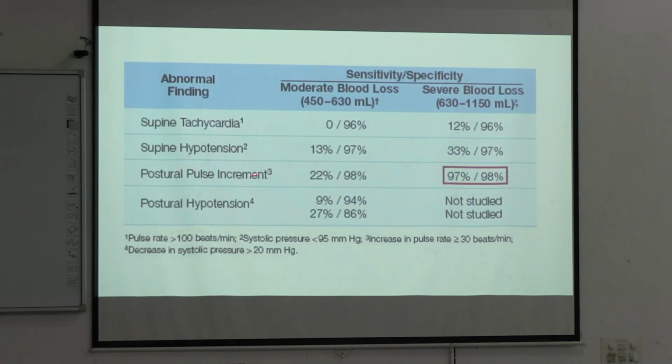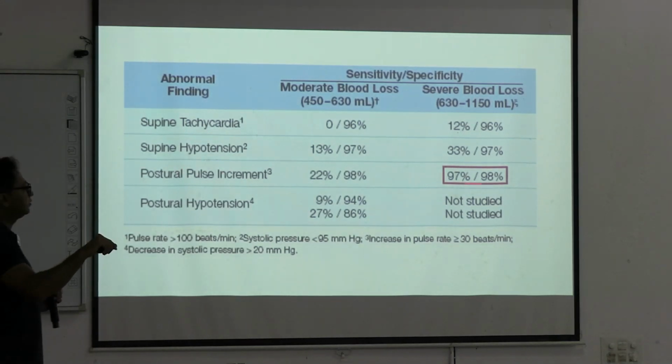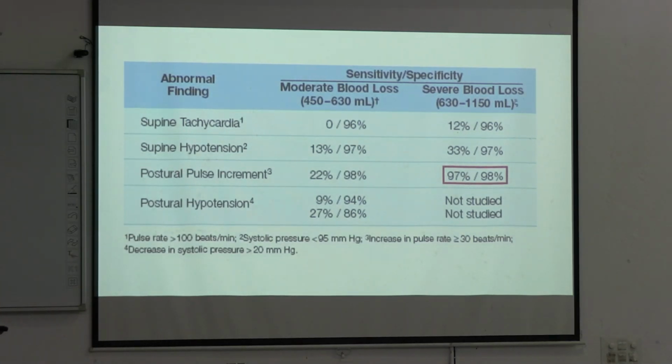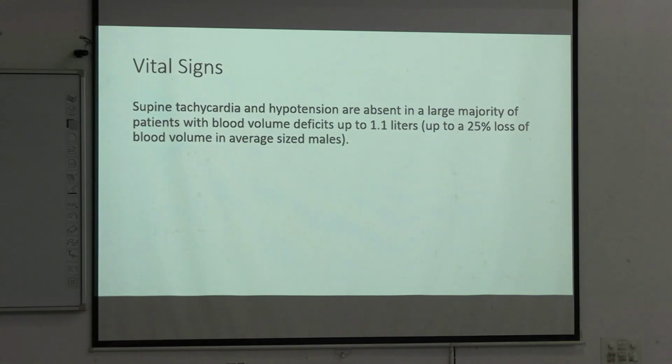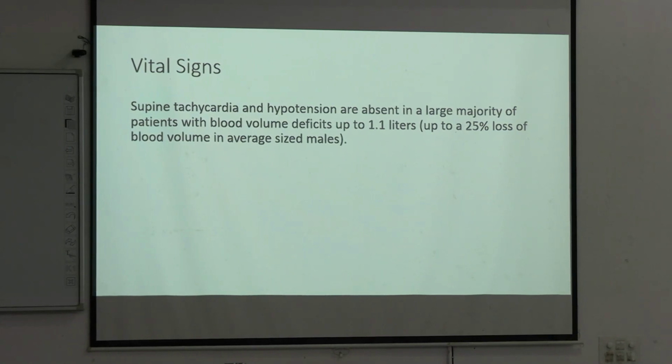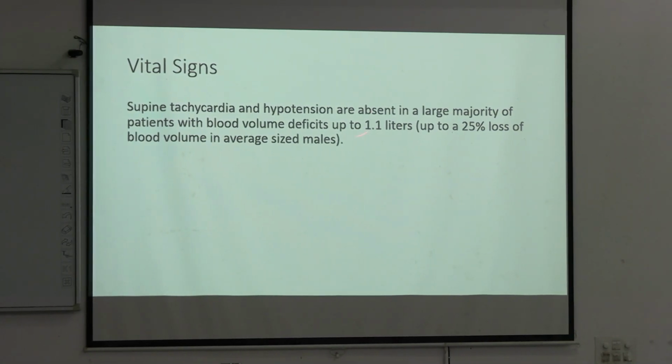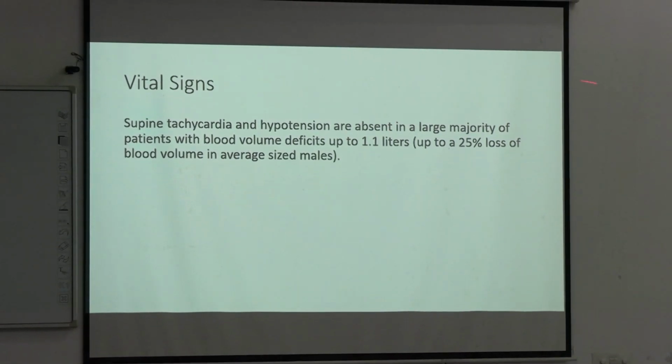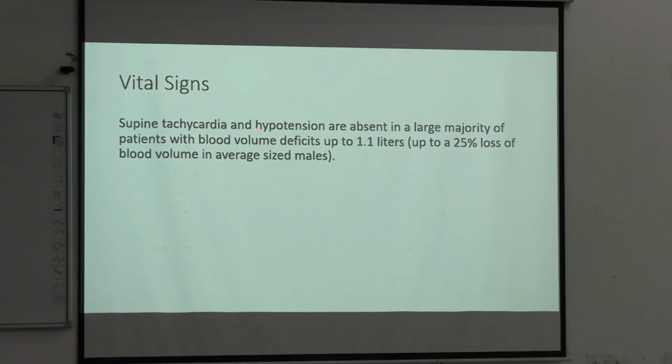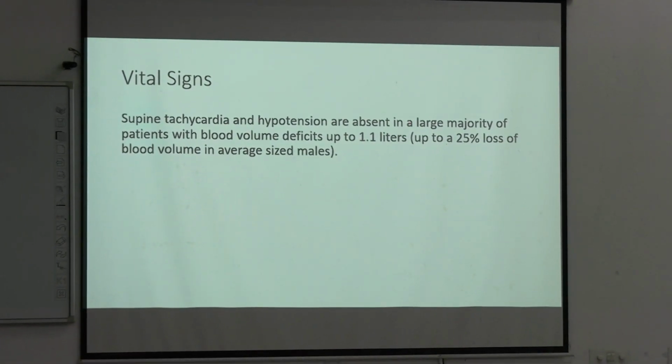Anyway, up to a certain point we can depend on the postural pulse increment parameter. You know the basic mechanism of why the pulse rate increases after standing. I guess everyone knows; the practical class is done. The effect of posture and exercise on pulse rate and blood pressure has been discussed, Riddhit sir taught it. Now, the vital signs supine tachycardia and hypotension are absent in the large majority of patients with a blood volume deficit of up to 1.1 liter.